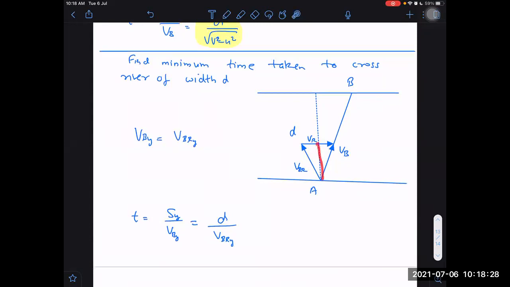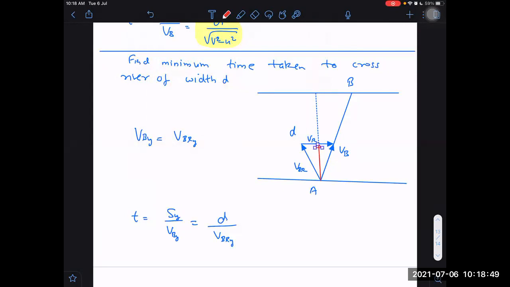The y component for both of these will be the same. What is the y component representing? This red color length. This is the y component.